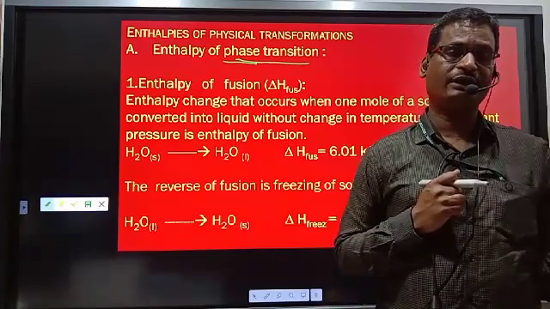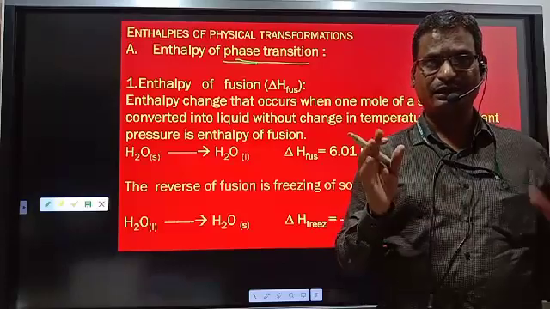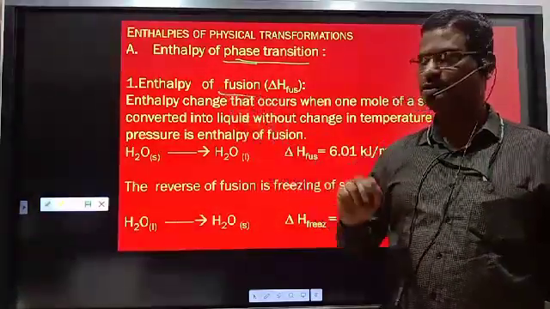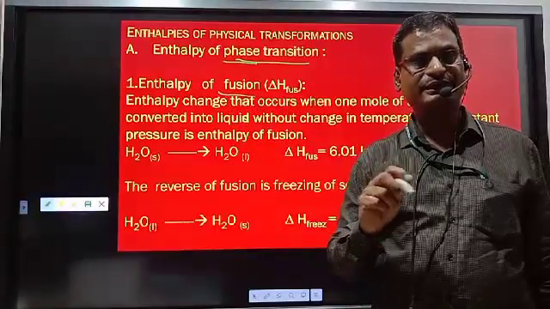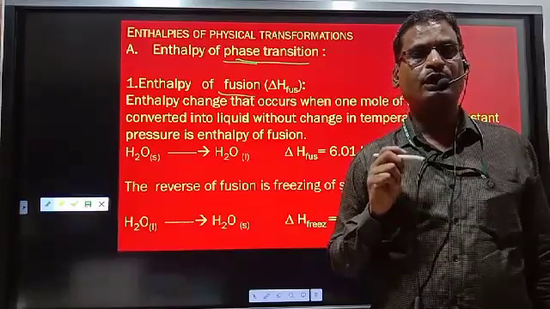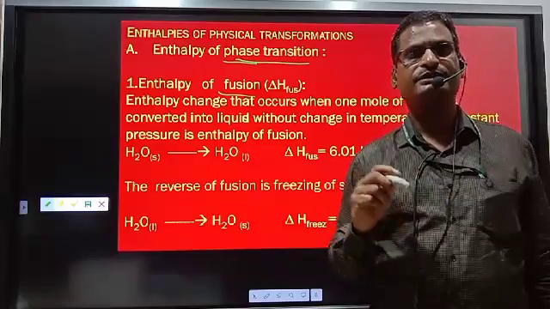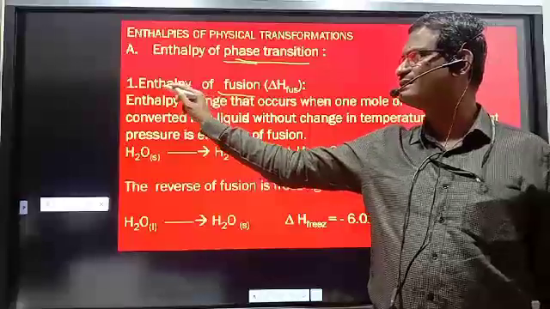And liquid converted to solid is solidification. Now see here, enthalpy of fusion: fusion means solid is converted to liquid, and whenever 1 mole of a solid is converted to liquid, the change in enthalpy is known as enthalpy of fusion.